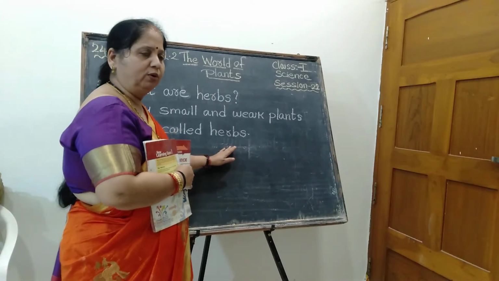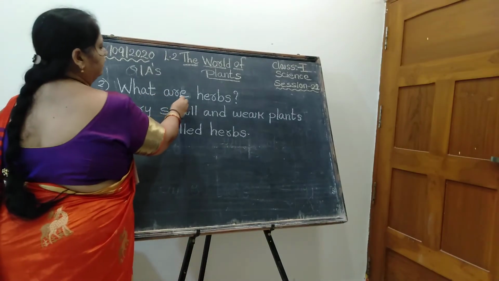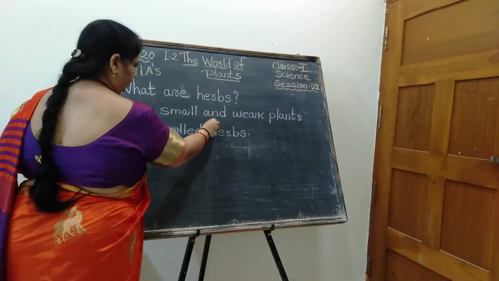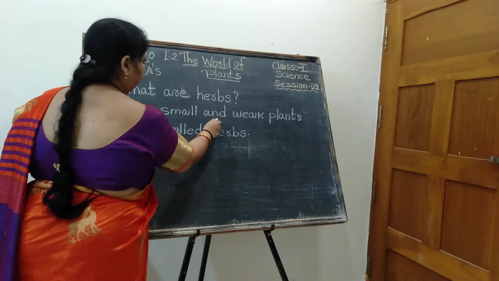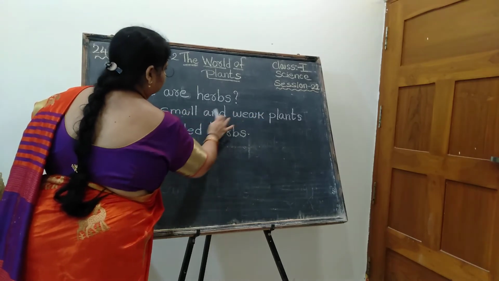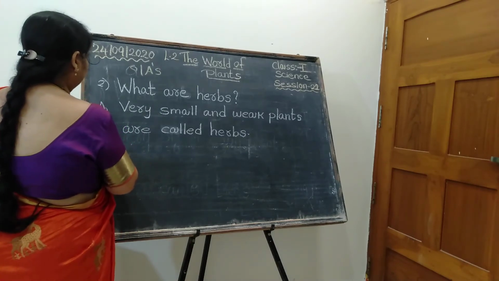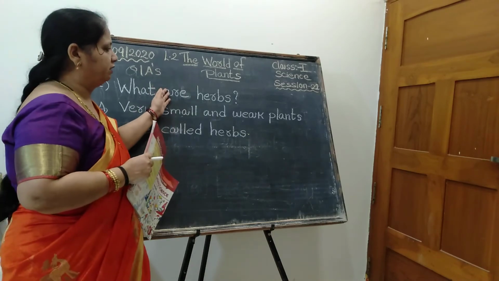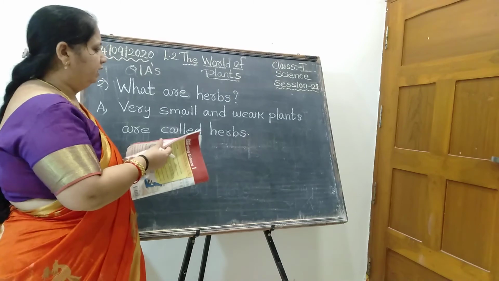Is it clear, all of you? So come on, write very neatly. Come on, say, what are herbs? Very small and weak plants are called herbs. So learn question one time, answer 3 times.